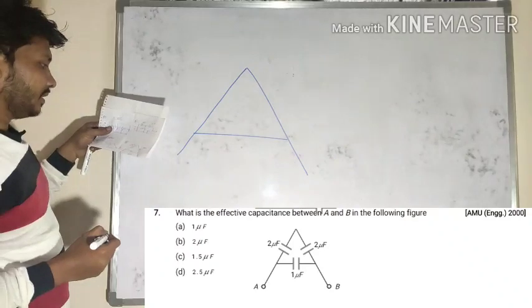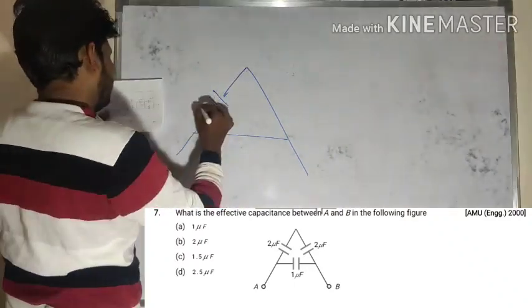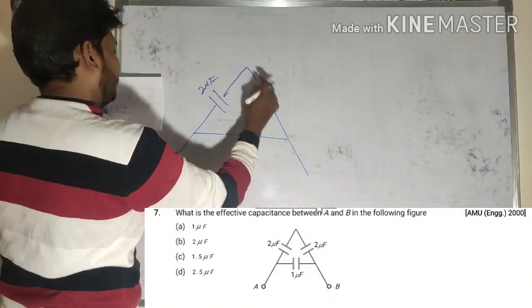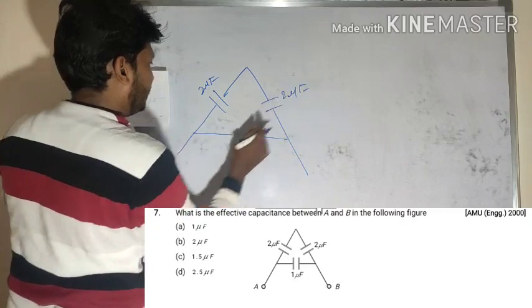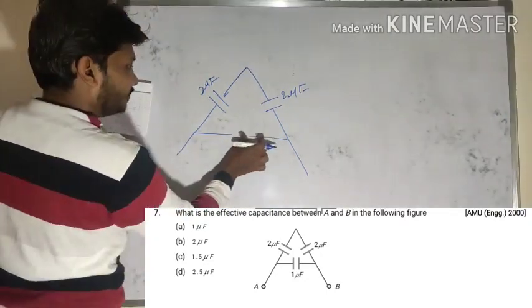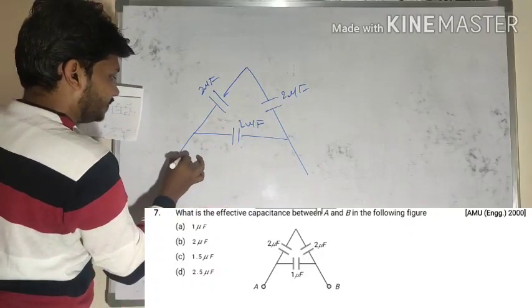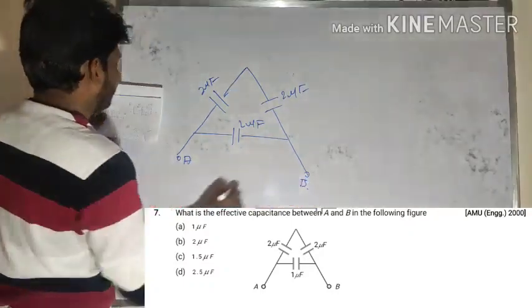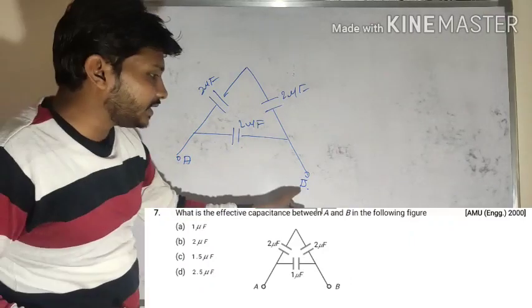So the given circuit is in this way. Here they mention 2 microfarad and here also 2 microfarad and here 1 microfarad. This one is point A and this one is point B. So let me find out what is the effective capacitance between that A and B.